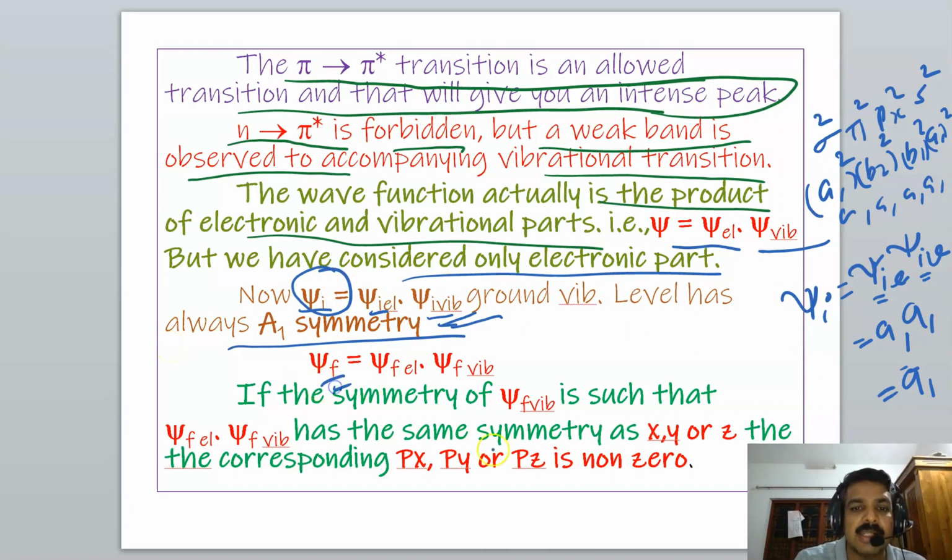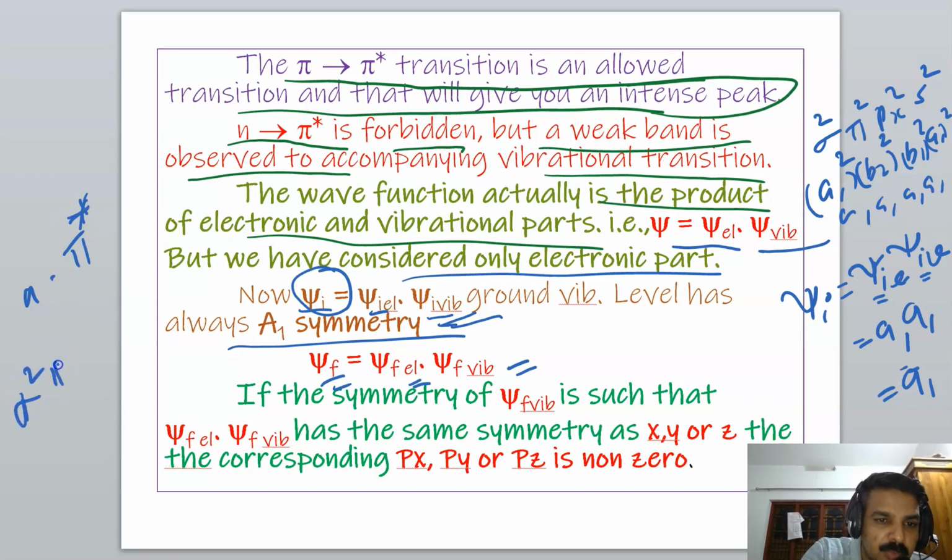And psi f also equals psi f electronic into psi f vibrational. Now in the case of the n to pi star transition, the final configuration is sigma 2 pi 2 s2 px1 and pi star 1.